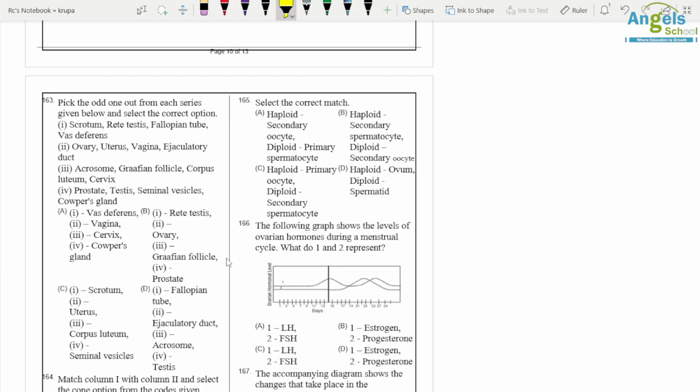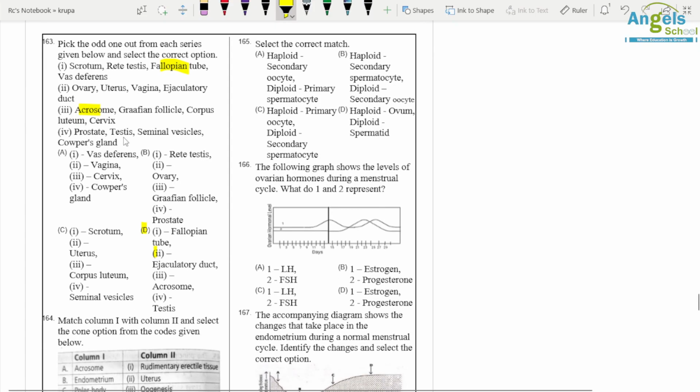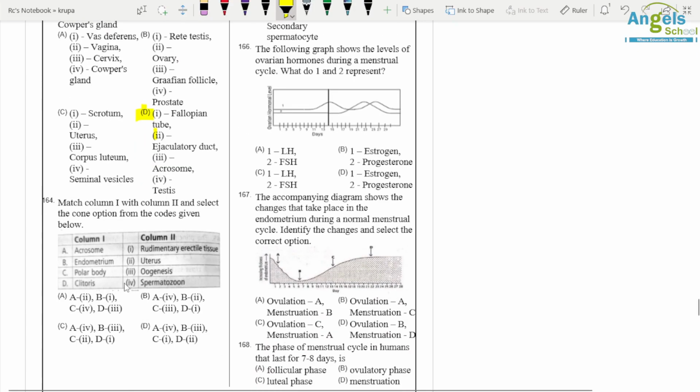Okay, pick the odd one out. So scrotum, rete testis, fallopian tube, and vas deferens. So fallopian tube is a female reproductive organ, so it is the odd one. Then ovary, uterus, vagina, and ejaculatory duct. Again ejaculatory duct. Then acrosome, Graafian follicle, corpus luteum, and cervix. So acrosome is the odd one. And in the last, testes is the odd one. Okay, so D option is correct.